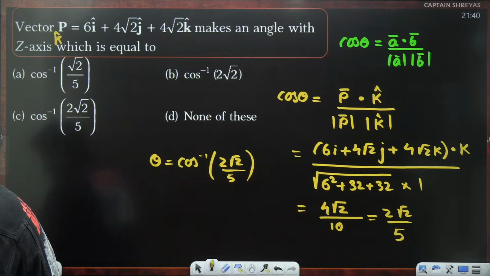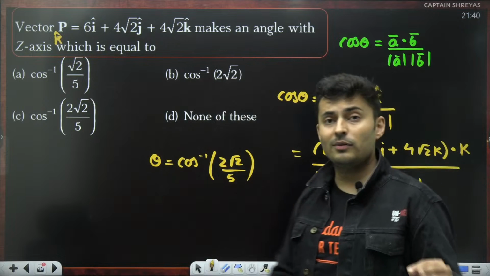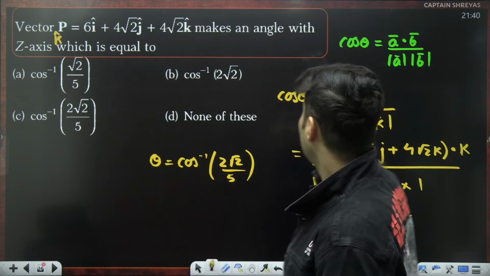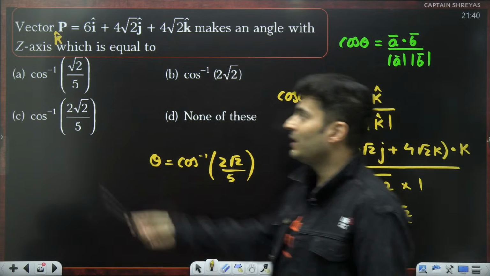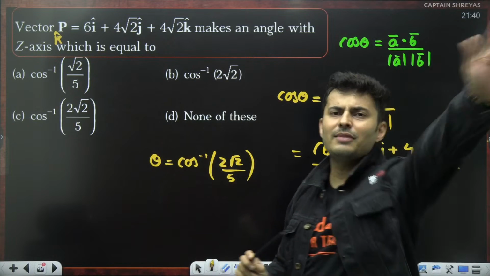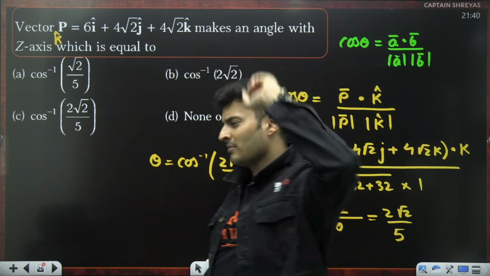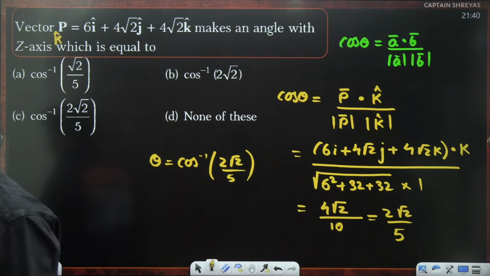How to solve this question? How to apply this formula? Whenever you have to find the angle with another vector, use this formula. It will help you find the angle. Why did we take k cap? Because z axis was mentioned. For the z axis you can take any vector, 2k cap, 3k cap, but the easiest one will be a single k cap. You don't have to put anything else.